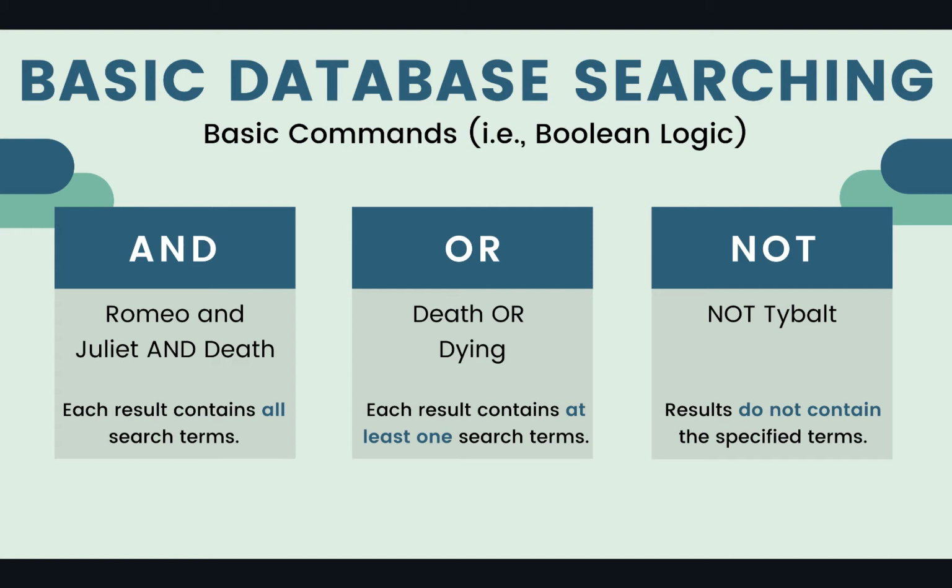The Boolean operator AND will narrow your search. You're telling the database you want to see both of those words in your search. In this case, we want to see Romeo and Juliet. So each article the database shows us will have Romeo and Juliet somewhere within the article.